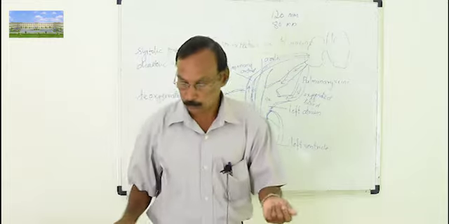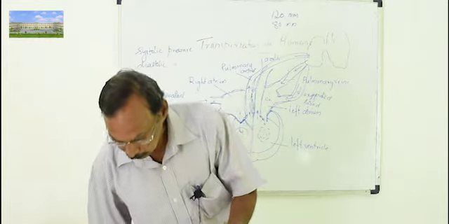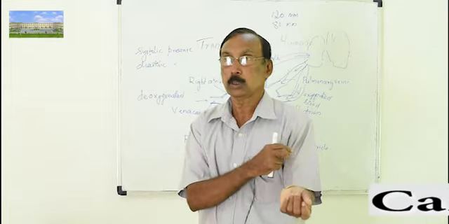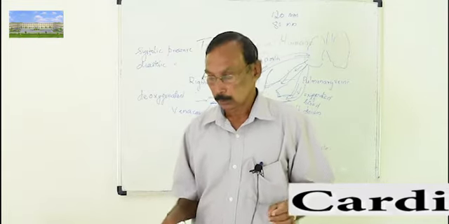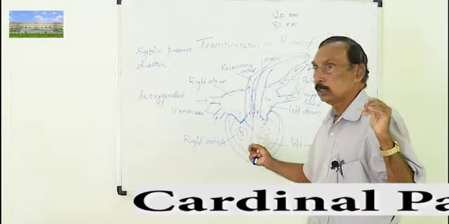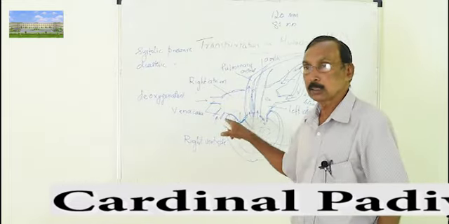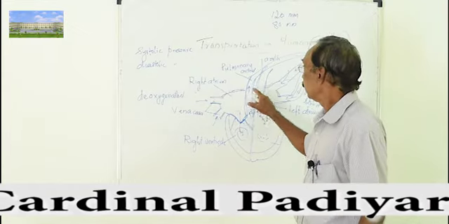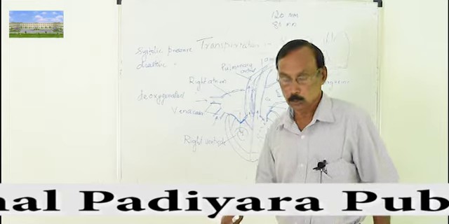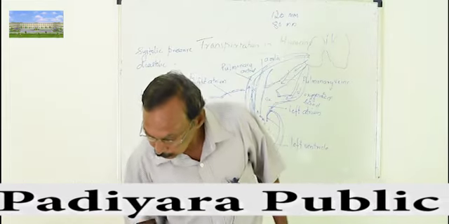So we use a pressure apparatus to take the pressure. In a normal human being, the highest pressure, at the time of ventricular contraction, is 120, and the low pressure, at the time of dilation, is called diastolic pressure.